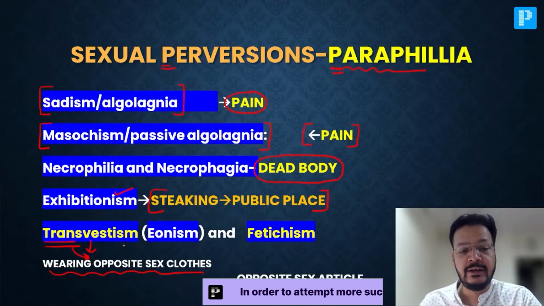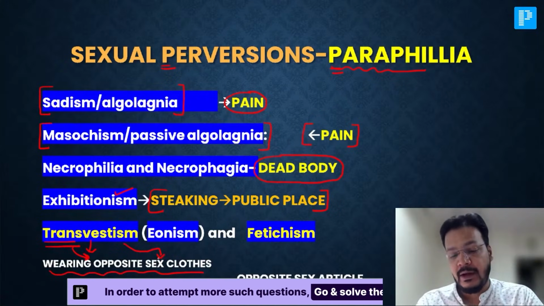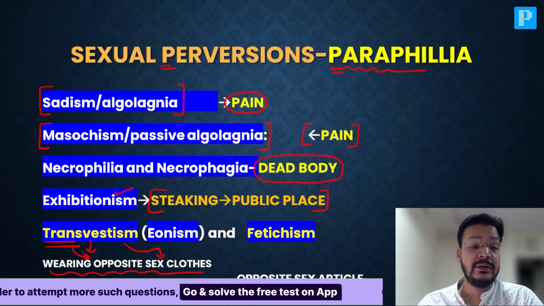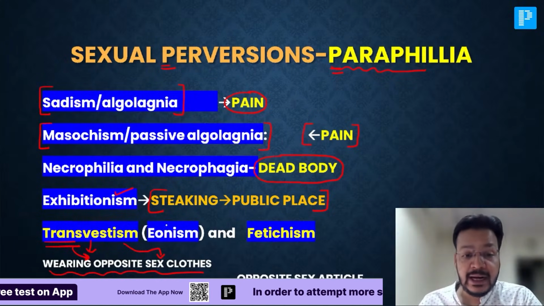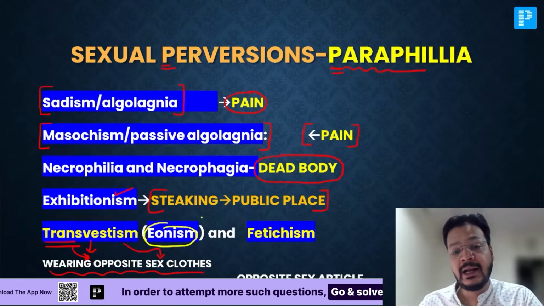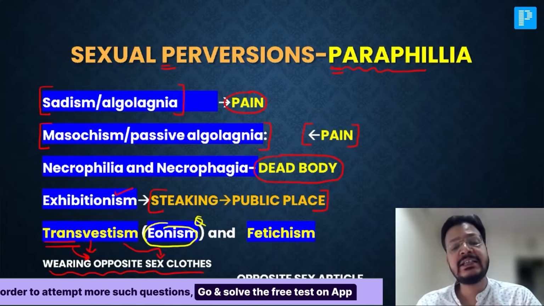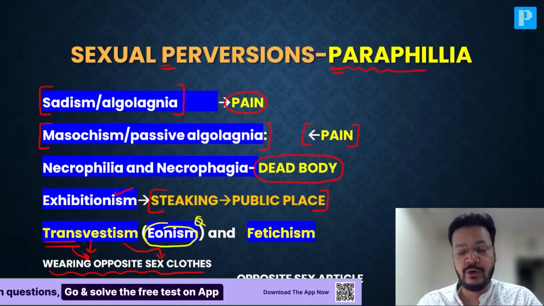Trans means opposite, vest means clothes. But sir, in your exam, you won't get a question of transvestism. You will get an option eonism. So I'm highlighting, sir, wearing opposite sex clothes is transvestism or eonism.